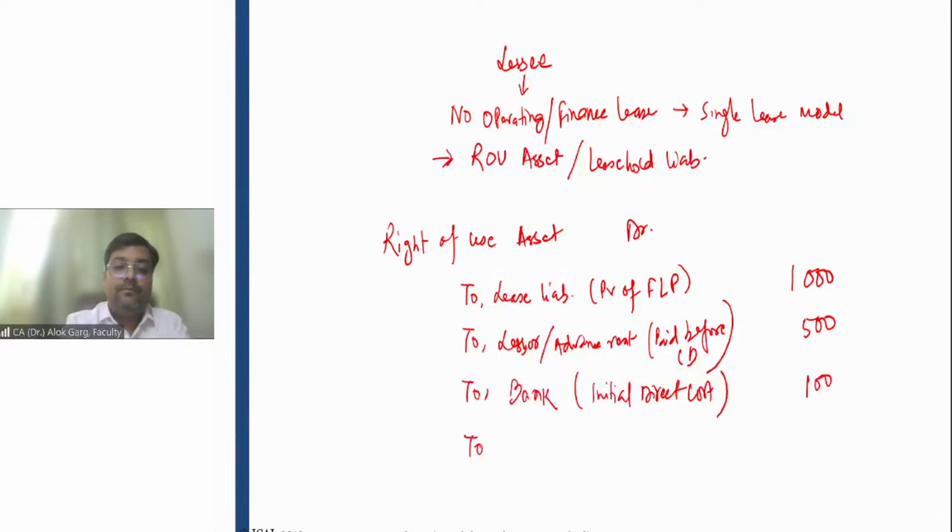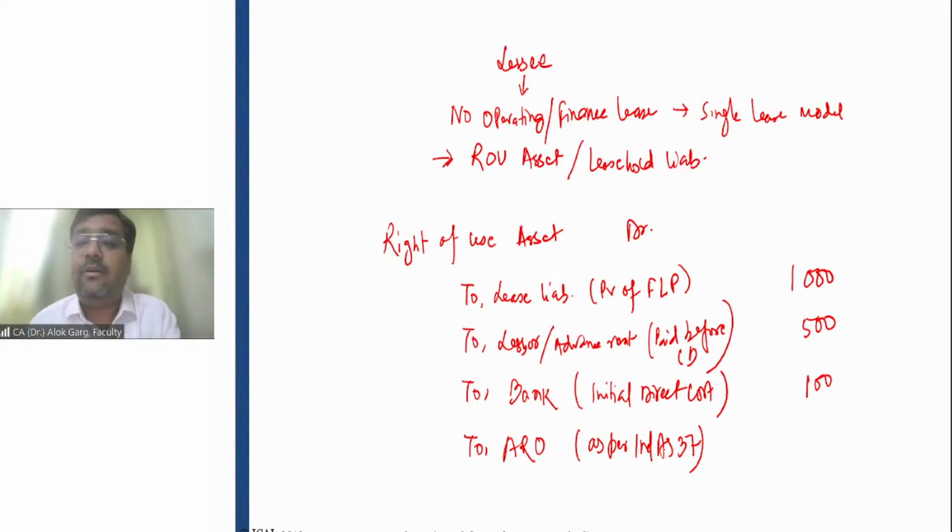Two, asset retirement obligation, provision for asset retirement obligation, provision for site restoration obligation, right? And this provision has to be calculated as per Ind AS 37. Ind AS 37 is a standard which talks about provisions, contingent liability, and contingent asset. Let me brief you.